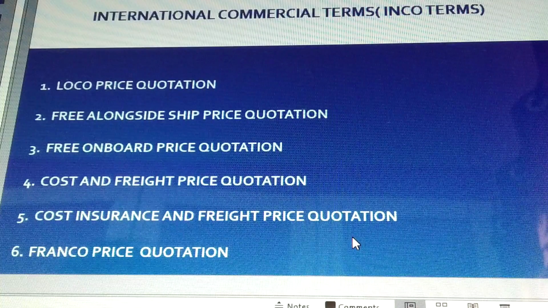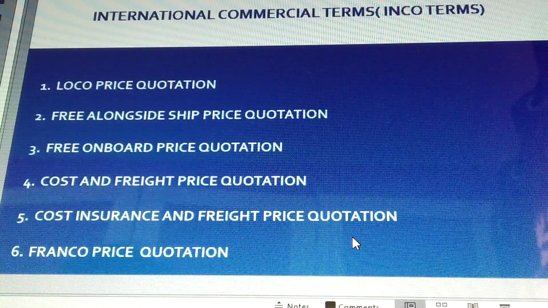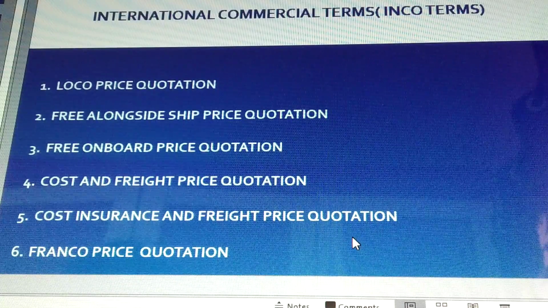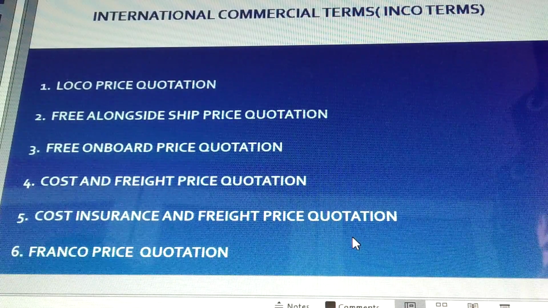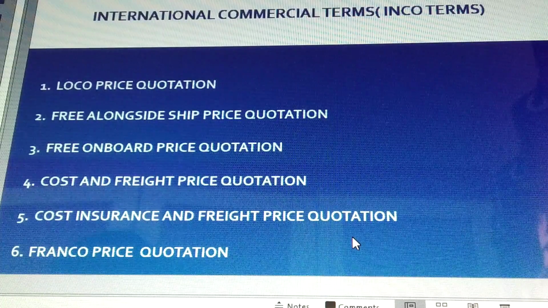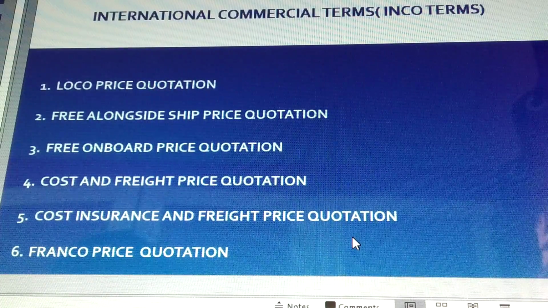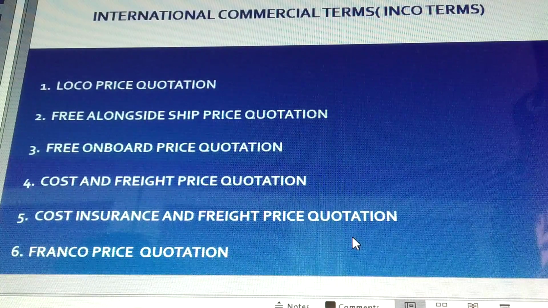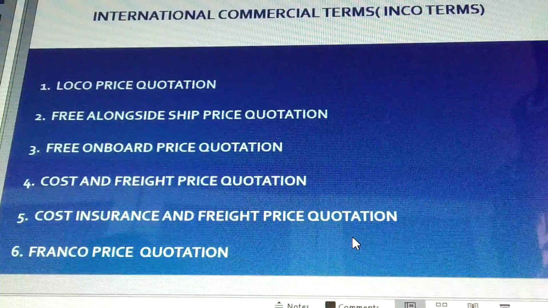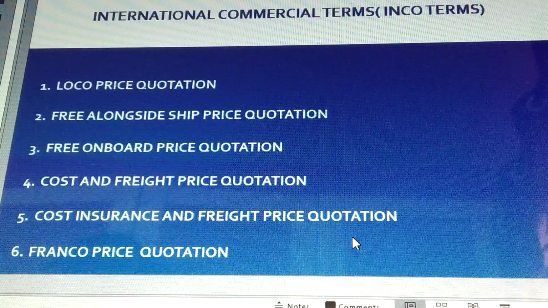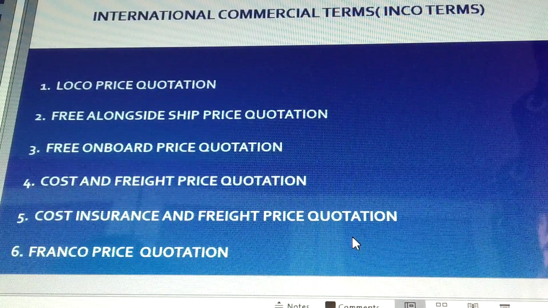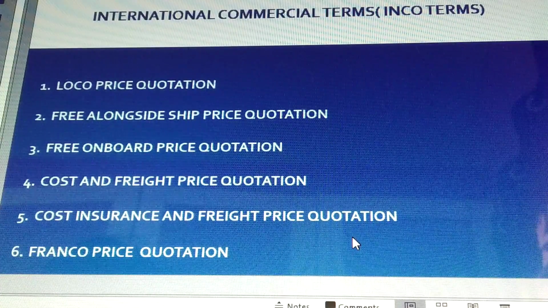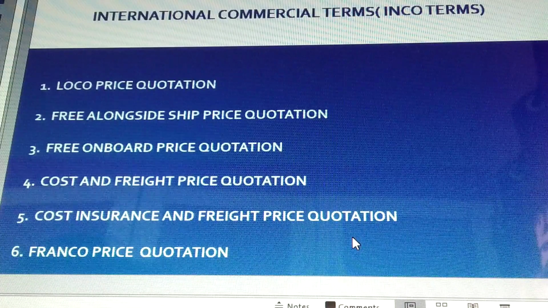Now, international commercial terms are standard terms and they are published by the International Chamber of Commerce. International commercial terms are predefined commercial terms that are used to define the transport component, and they share the cost, responsibility and risk for international commercial transactions.